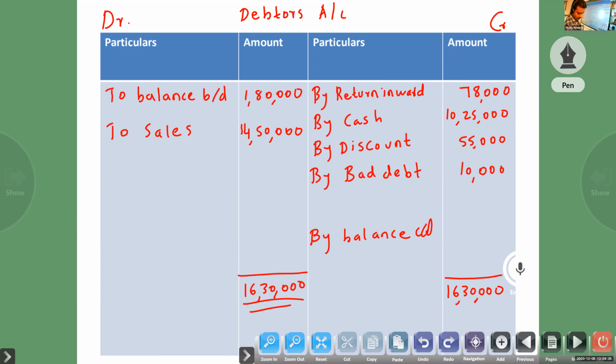Cash received from debtor. Discount to debtor. Closing balance, 4 lakh 62,000.